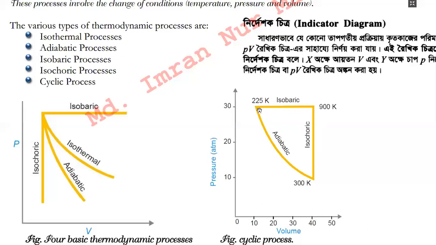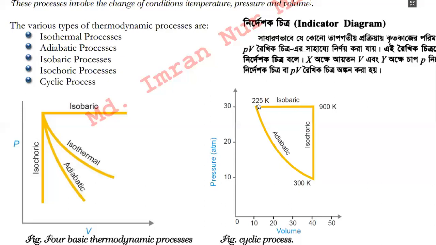If this cycle keeps happening one after another, one cycle, then another cycle, then another cycle, whenever this type of cycling of the process continues, then we will call this type of process a cyclic process.